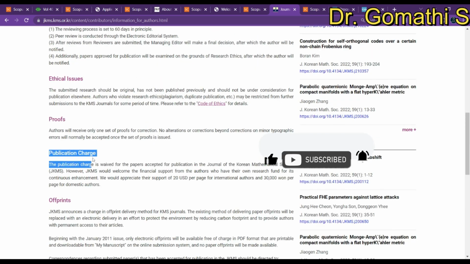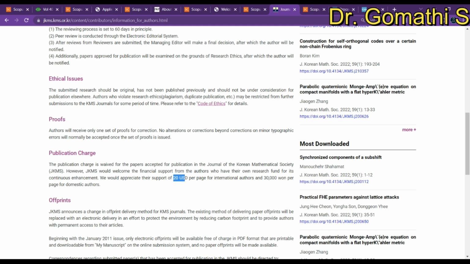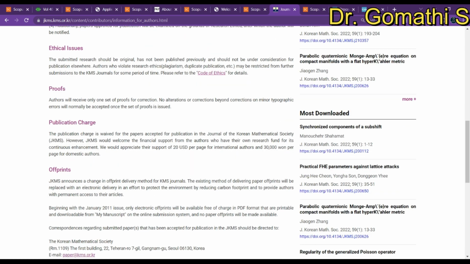And the publication charge here is only 20 USD per page. The publication charges are waived for papers accepted for publication in the journal, JKMS, with financial support from authors who have their own research fund. Otherwise you can go with 20 USD per page. It will come around 1630 rupees something, so around 1600 for one page. So if you are publishing 4 pages, then it is fine.